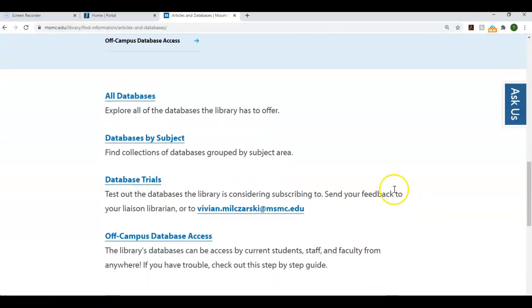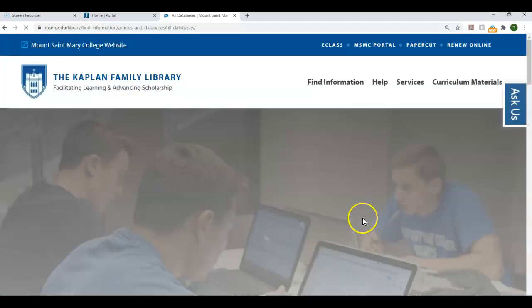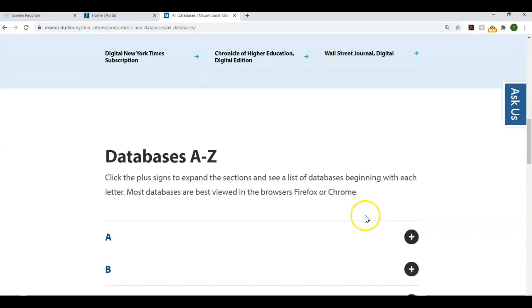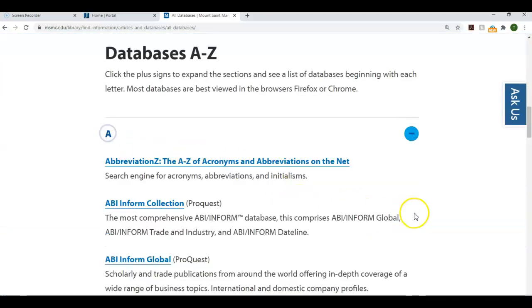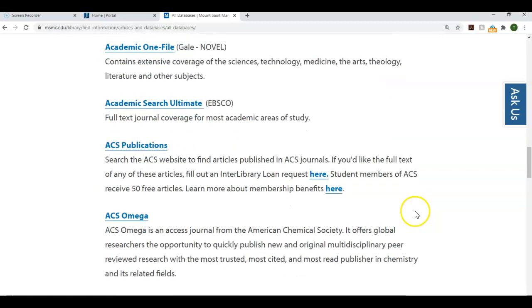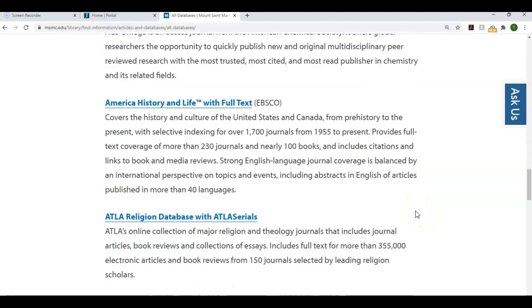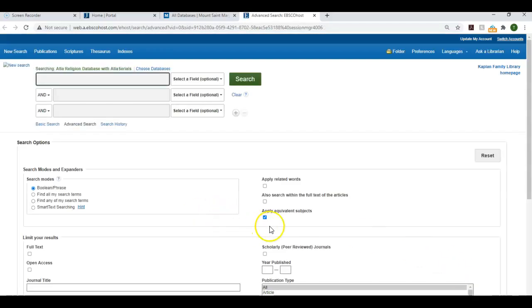Scroll down to see the list of all databases. Choose A for ATLA and scroll down till you see it. ATLA Religion Database is a comprehensive database that contains articles and essays from major religion and theology journals. To find information about the apocalypse in the Bible, we can type the term into the search box.